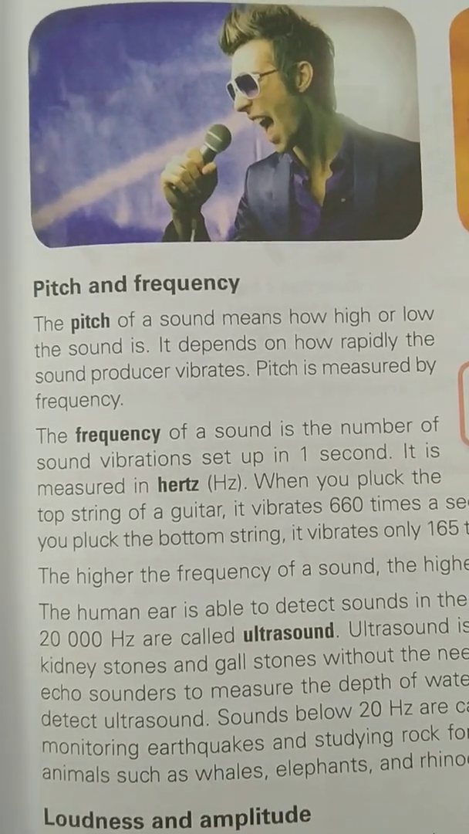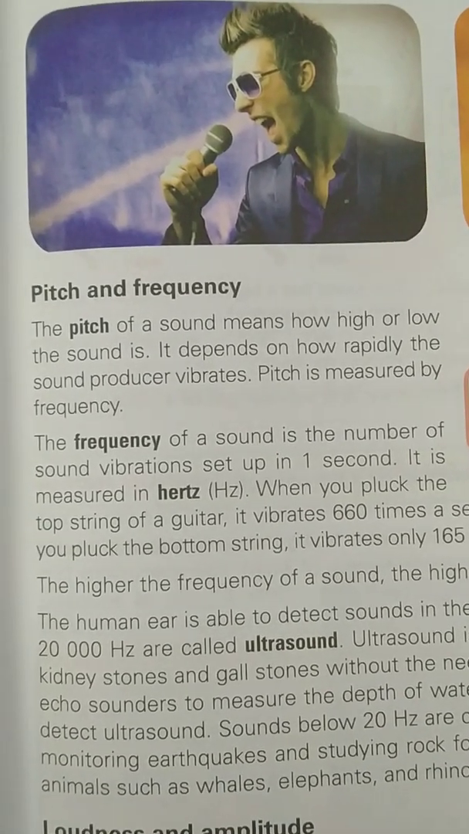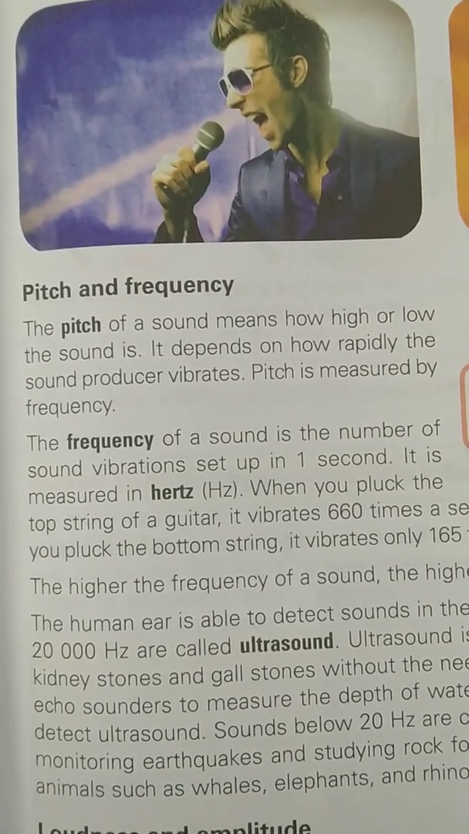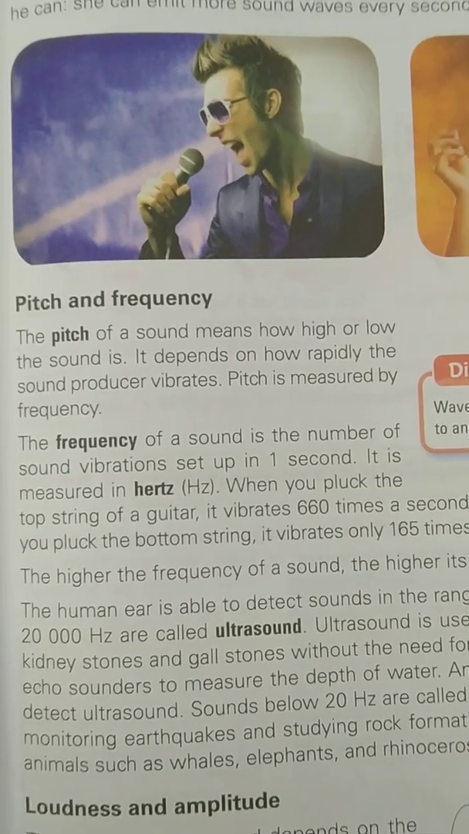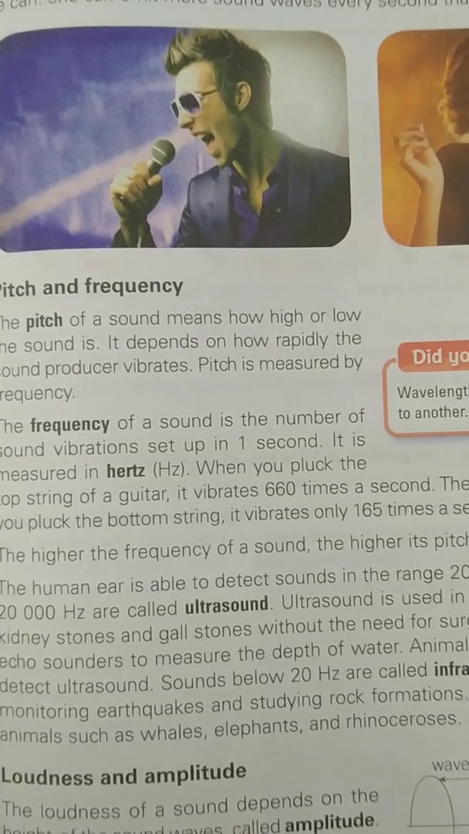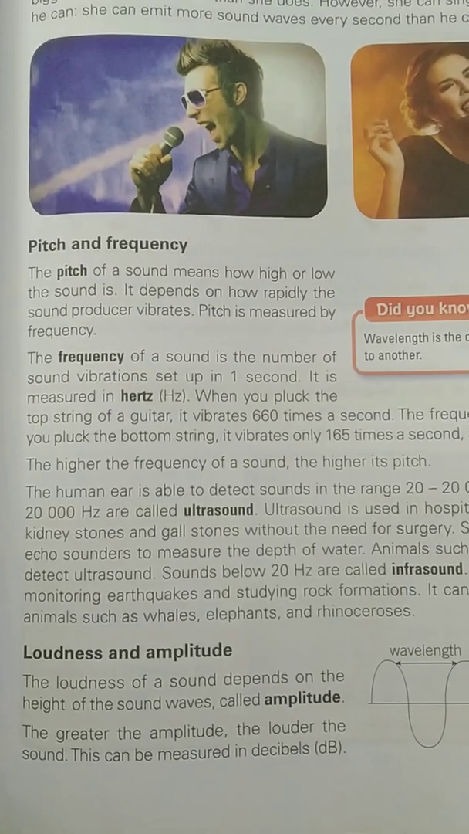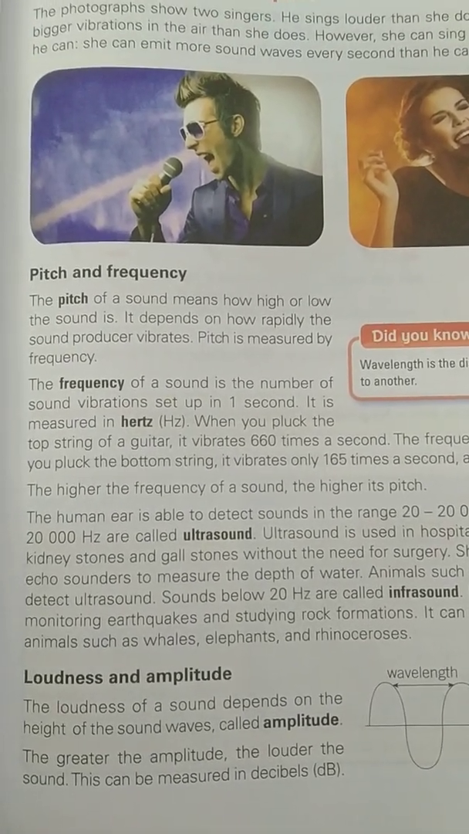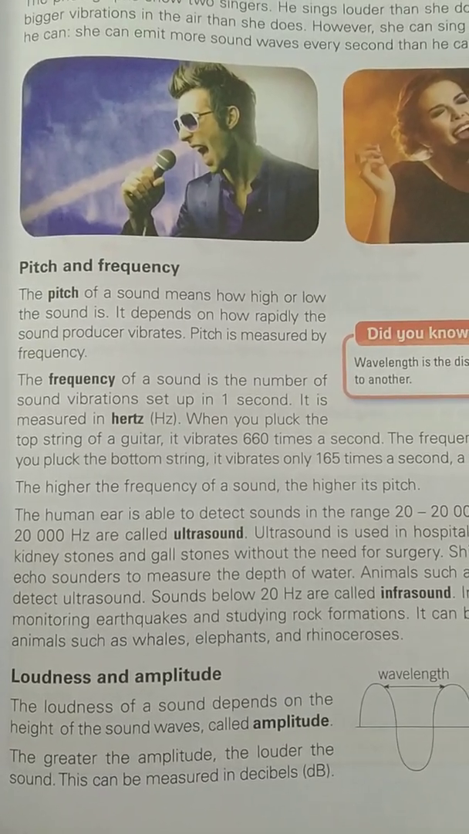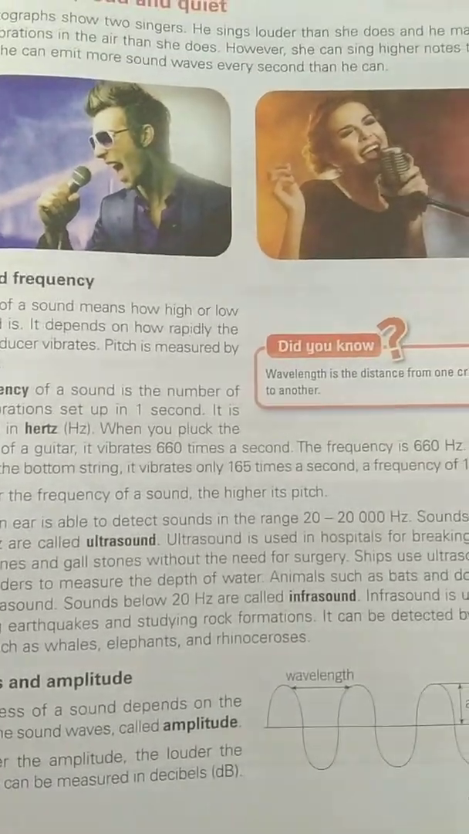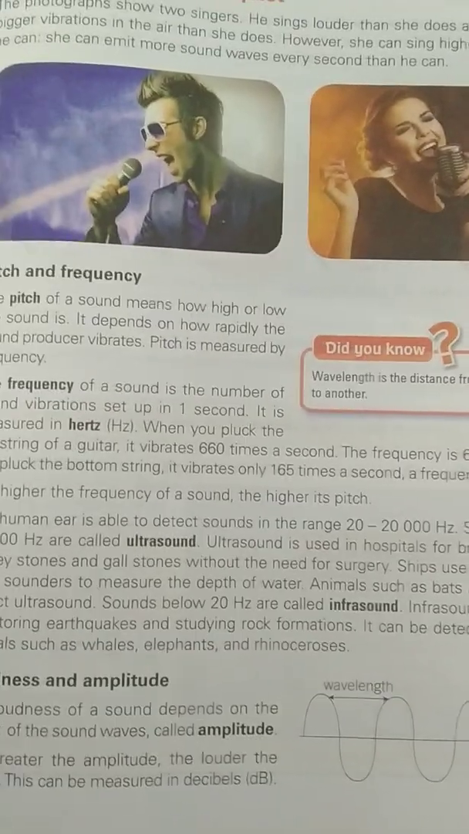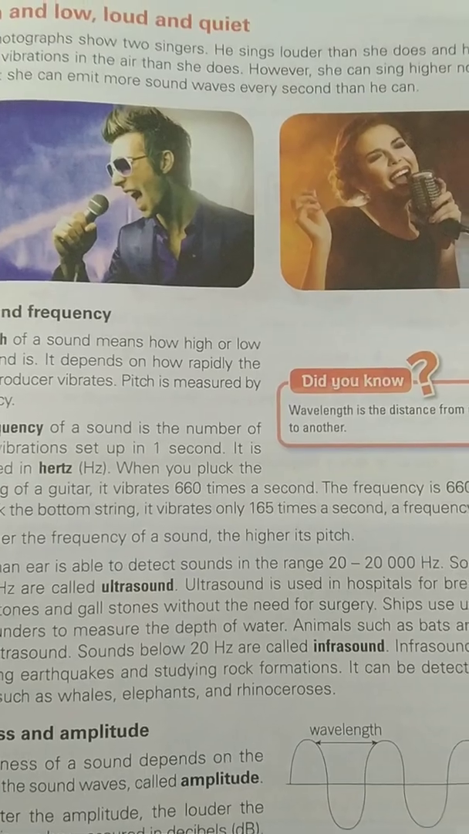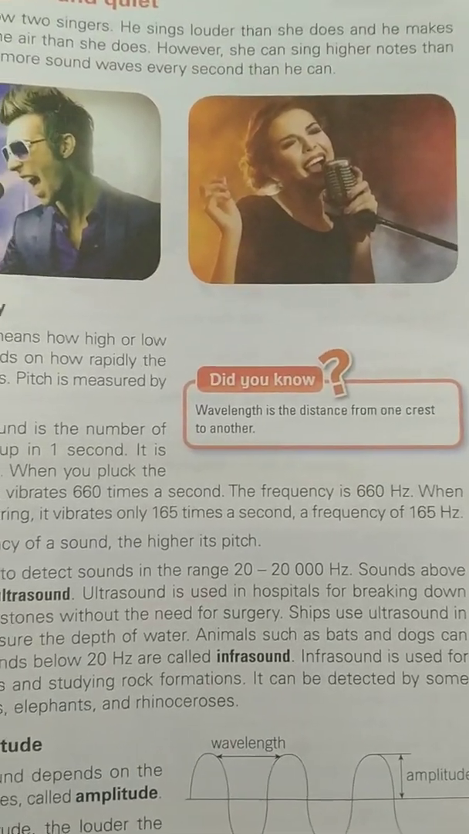The frequency of a sound is the number of sound vibrations set up in 1 second. It is measured in hertz. The unit to measure frequency is hertz. When you pluck the top string of a guitar, it vibrates 660 times in a second, so the frequency will be 660 hertz. When you pluck the bottom string, it vibrates only 165 times a second. The frequency will be 165 hertz.